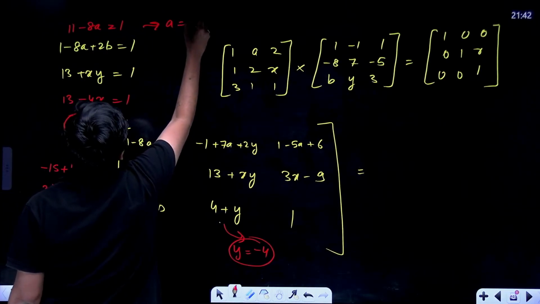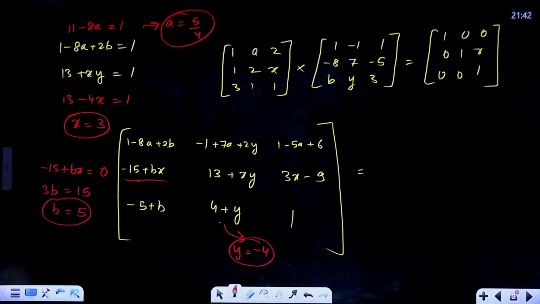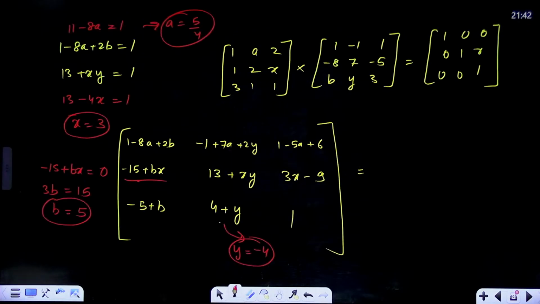That means 5 by 4. These will be the values. Okay, check all the values once. There, but here 5 minus 5a. Check all the values and just put these values in this equation and you can find the final value.